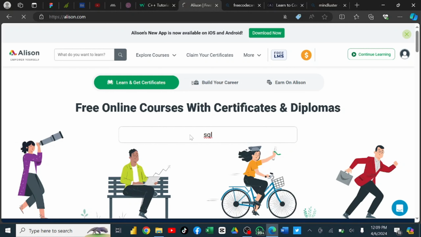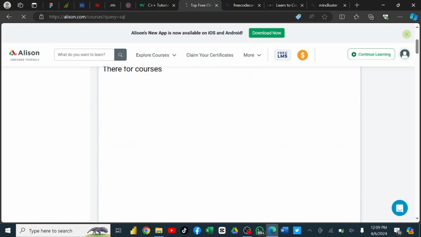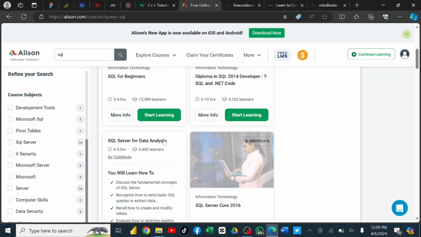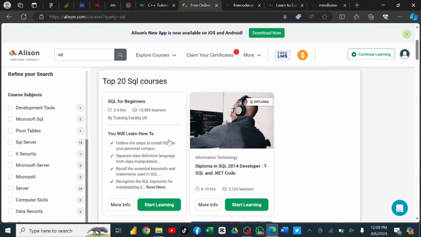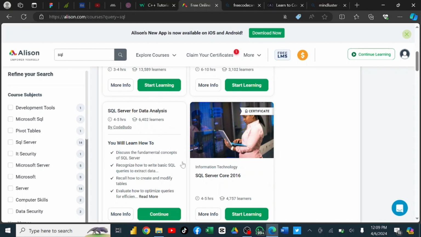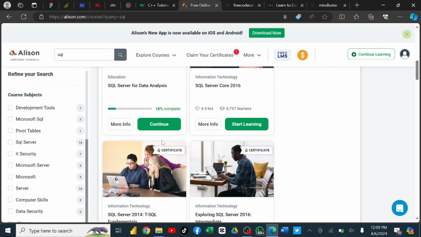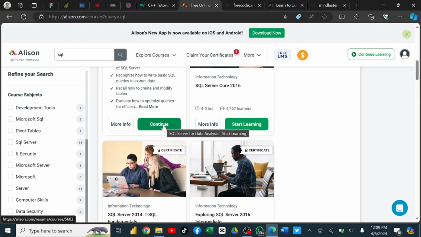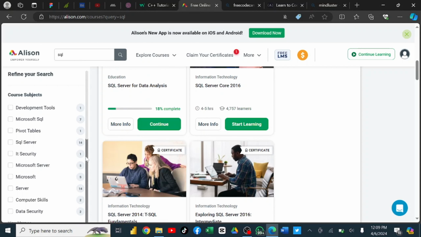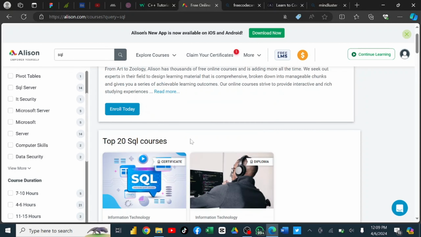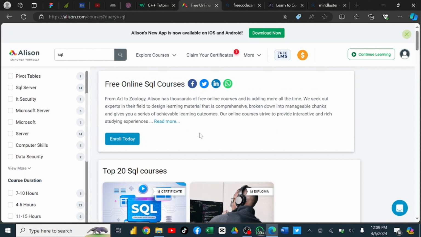Just click on it, and when you click on it, you can see some courses you can actually take. Diploma in SQL 2014 developer. So you can actually see some courses you can start learning, and it's for free. You can see over here you have close to 4,757 learners taking some of the courses. You can just come over and learn any skill, as far as possible. You can just start learning any skill without paying any dime.